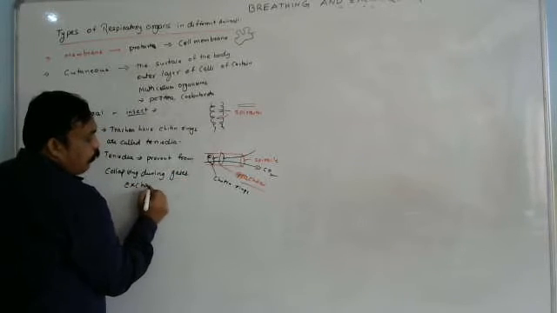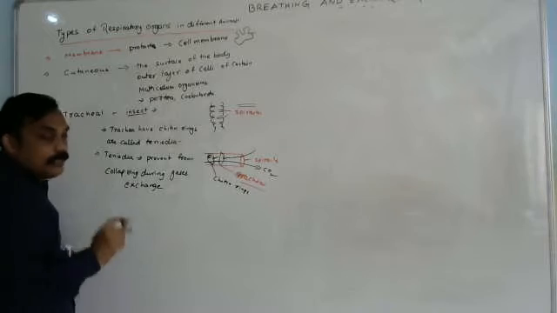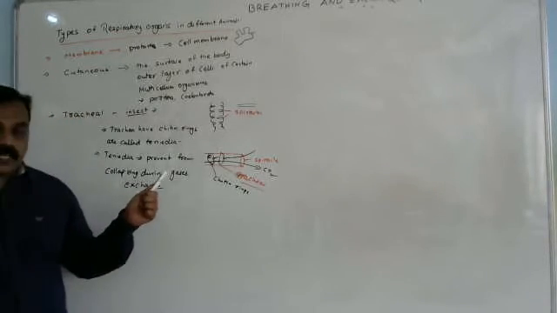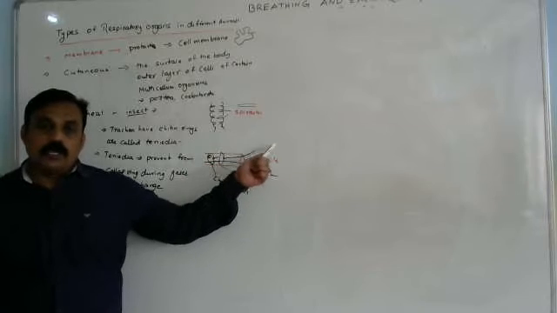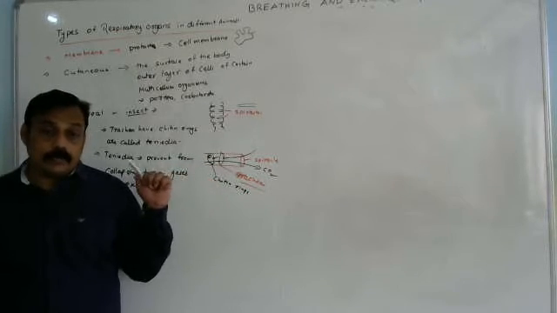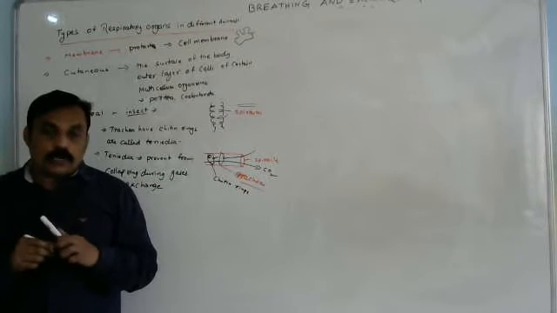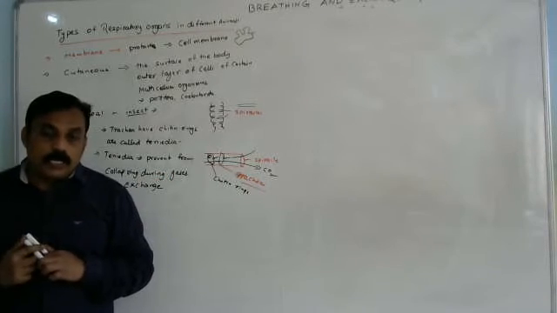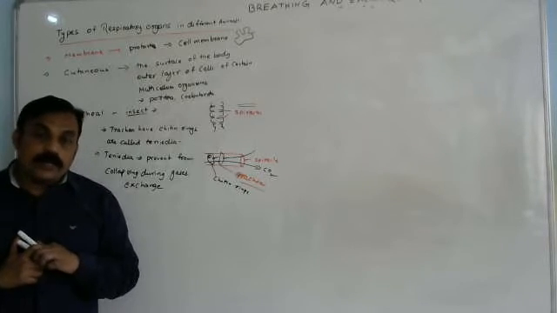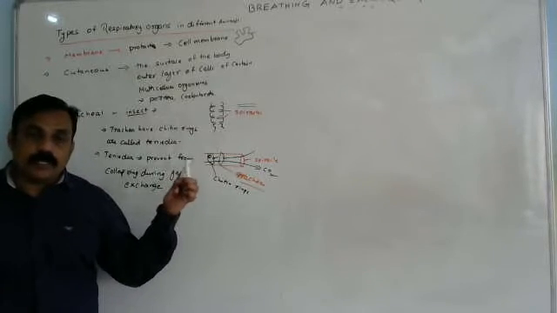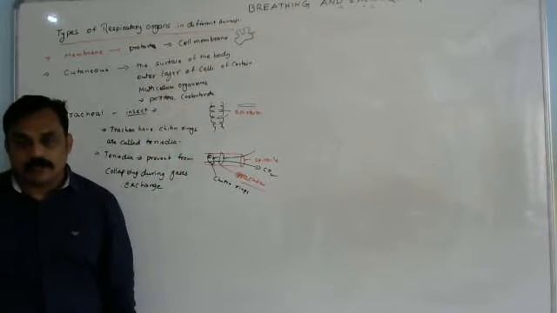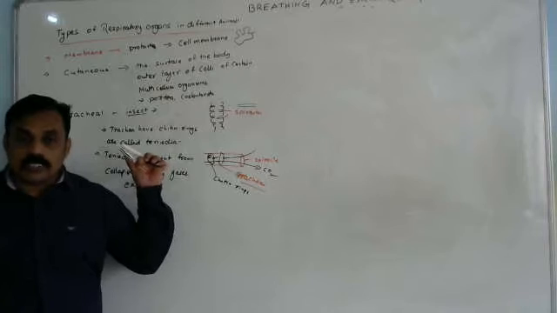That means what? It prevents collapsing. It is changing the size when the exchange of gases occurs, carbon dioxide is moving out, oxygen is entering into the body. Directly in the tracheal system, you have to remember there is no respiratory pigment. In the human body, hemoglobin is there, which is useful to transport oxygen. In the tracheal system, there is no pigment. Directly oxygen is sent to the body parts.